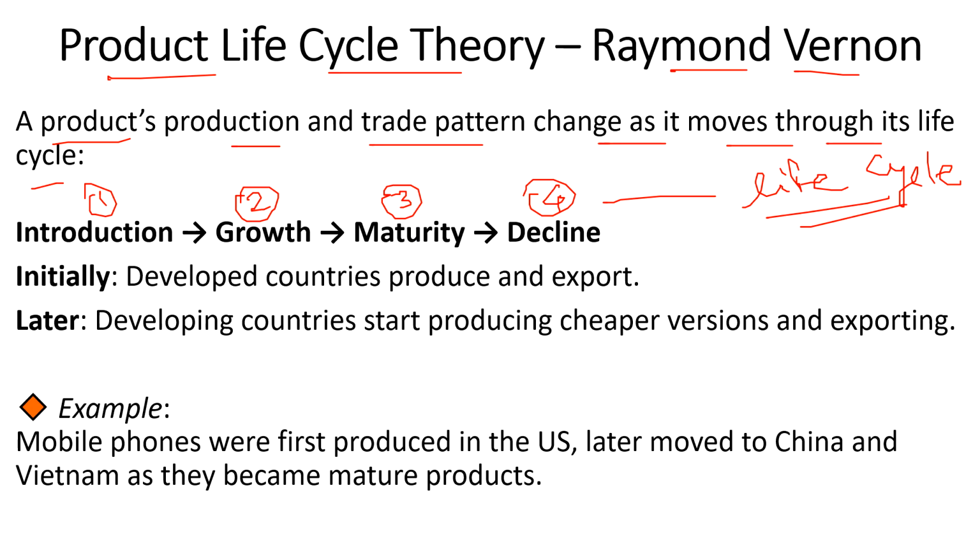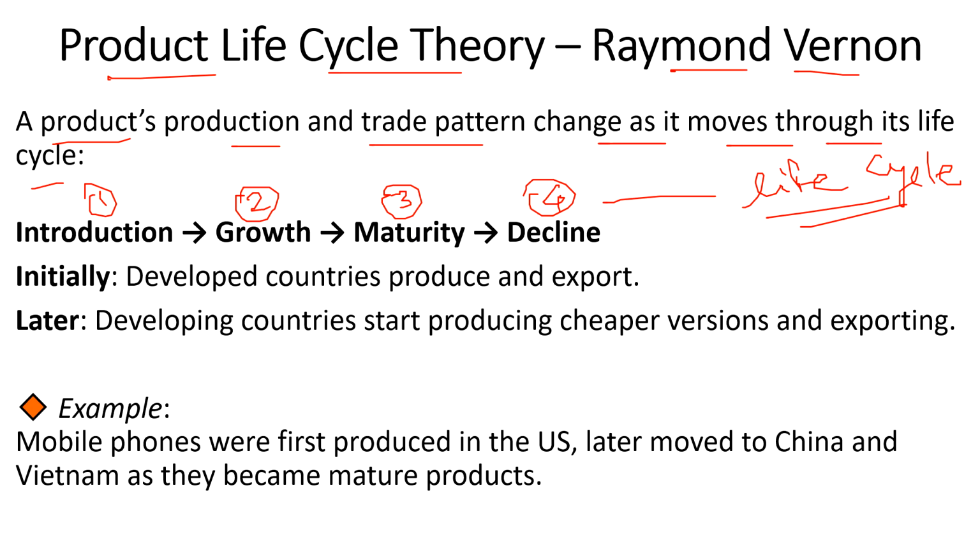Now other countries are starting with their introduction, planning to produce the product, whereas the US moves to the next stage, that is growth. Growth means the demand is increased. Your product has already fulfilled the introduction stage where consumers were introduced to the product. Now they are demanding your product. That is the growth stage.